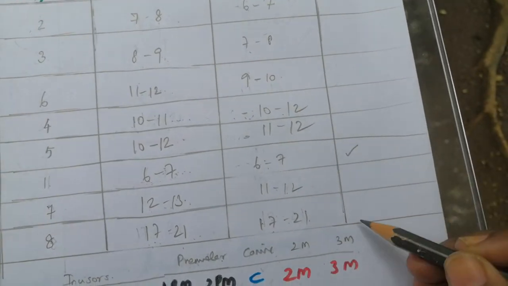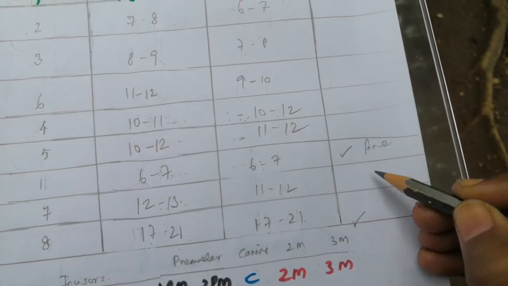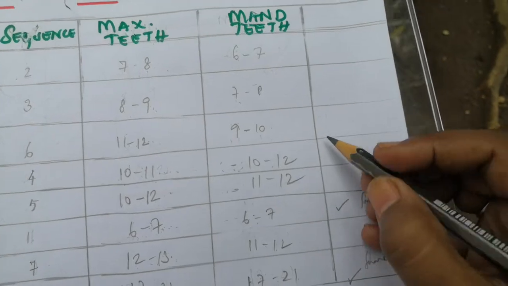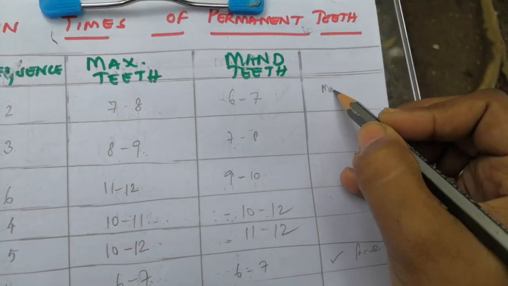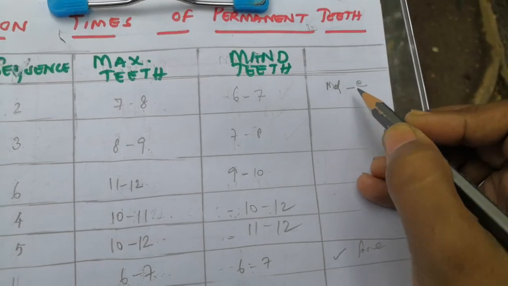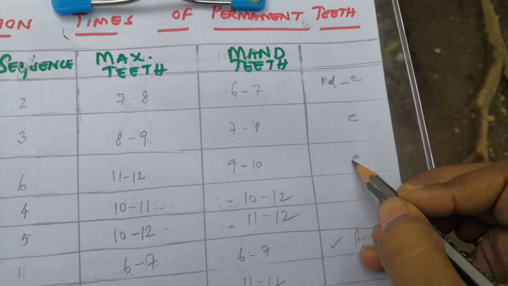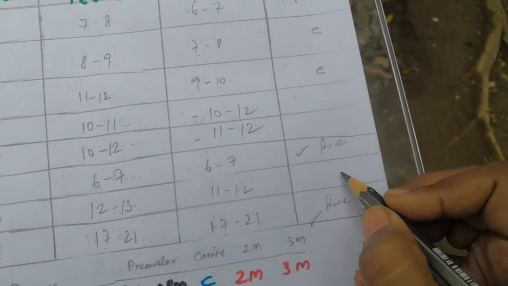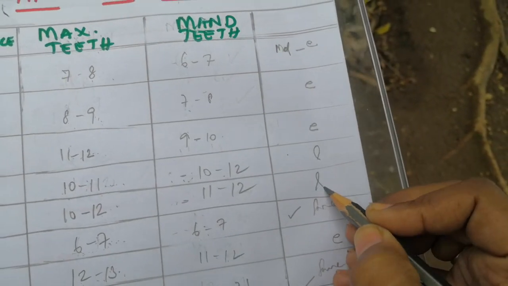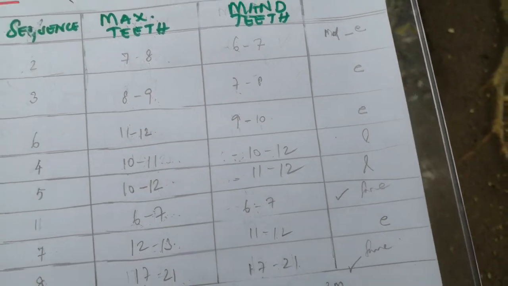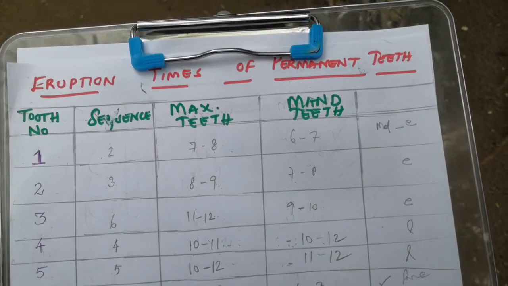So the first premolar and the second are the same, and for these, the mandible is earlier. Mandible is earlier, mandible is earlier. Here the mandibular is later for the premolars. So this is the overall view of eruption time of permanent teeth.